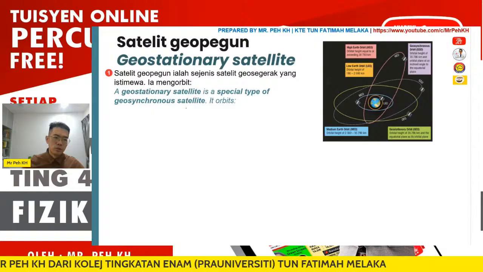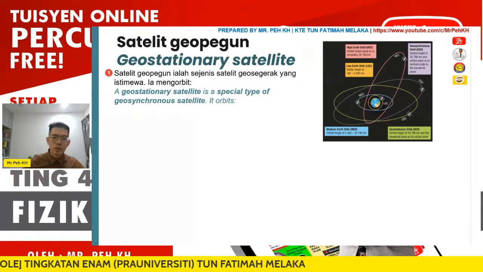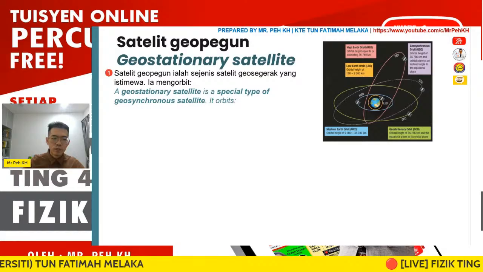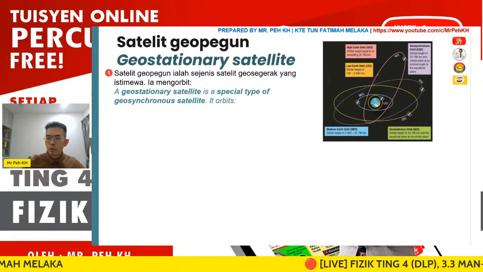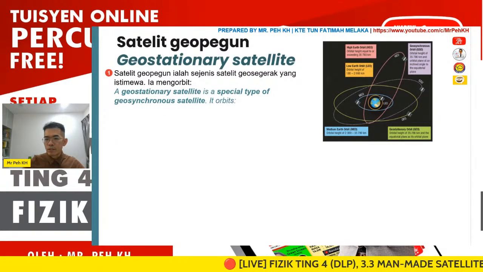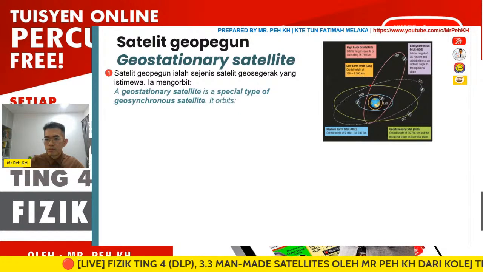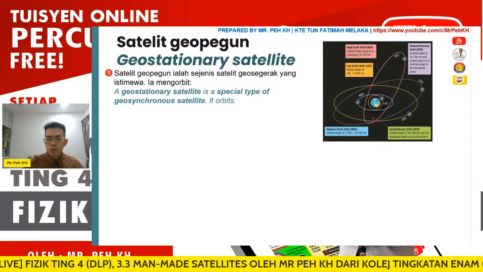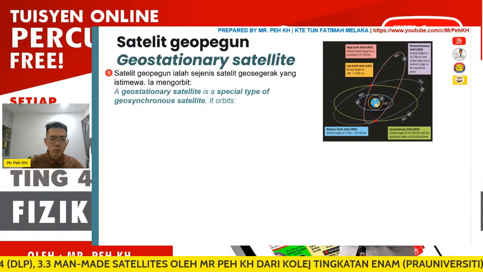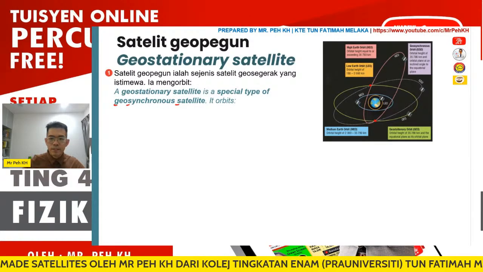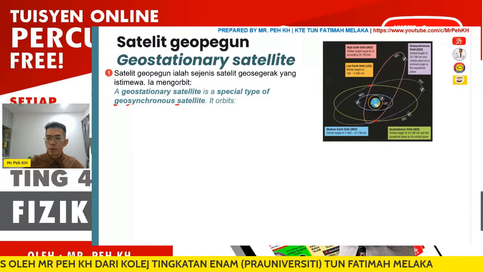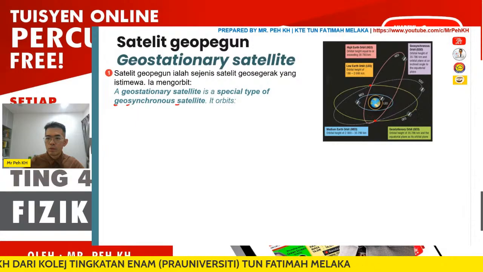Geostationary satellite is a special type of geosynchronous satellite. Here there is an intersection of the GSO and GEO, right? At some position, the GSO is actually located at GEO.